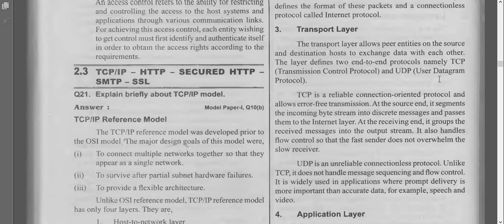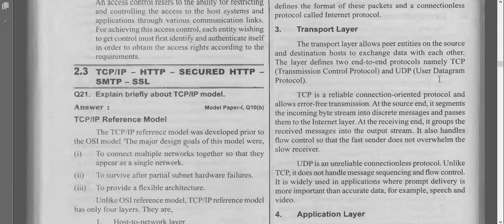At the receiver end, what it will do is accept the packets, whatever they have received, and group the entire received message into an output stream and give it to the receiver. So this TCP will be at both sides, at the host side and at the receiver side. From the host side it will receive the data from the host and transmit the data through the internet layer. Whatever data has been received at the receiving end, it will accept and give it to the receiver. So this is the duty of the TCP protocol.